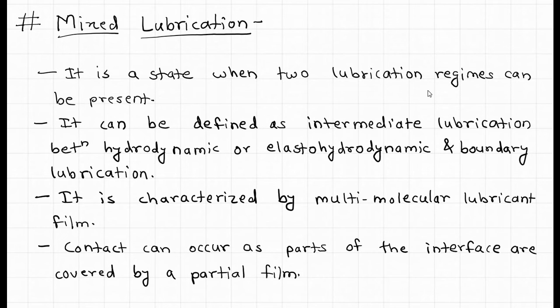It is a state when two lubrication regimes can be present. It can be defined as intermediate lubrication between hydrodynamic or elastohydrodynamic and boundary lubrication. It is characterized by multimolecular lubricant films. Contact can occur as parts of the interface are covered by a partial film. In absence of films, absorption, adhesion, and metal interaction can occur, which eventually lead to adhesive and chemical wear.